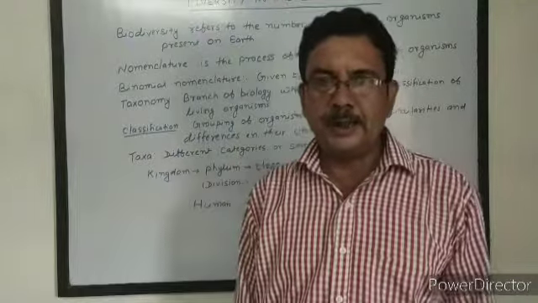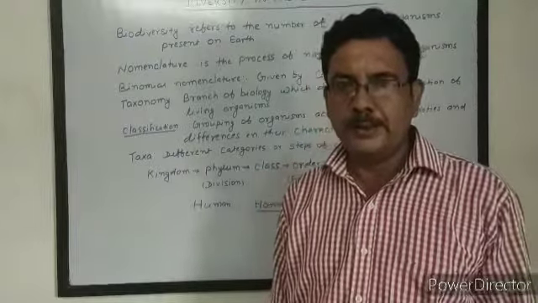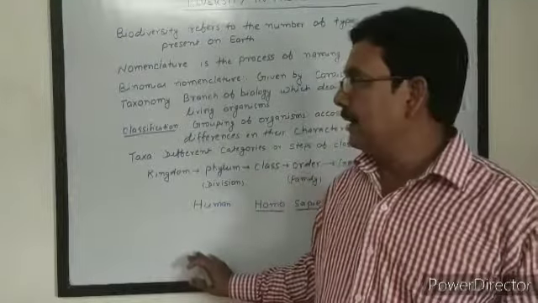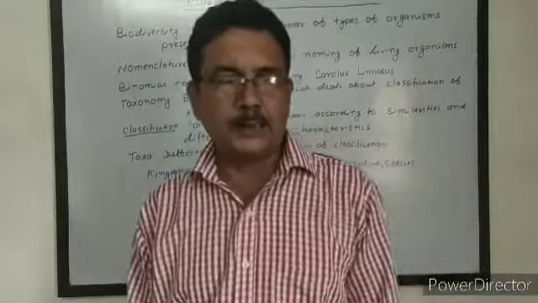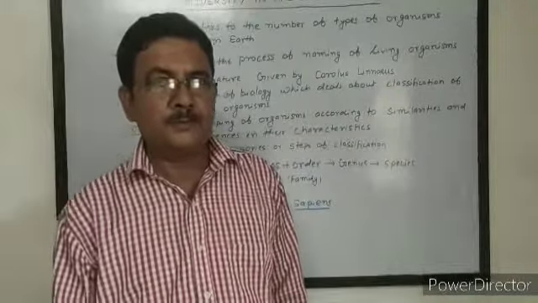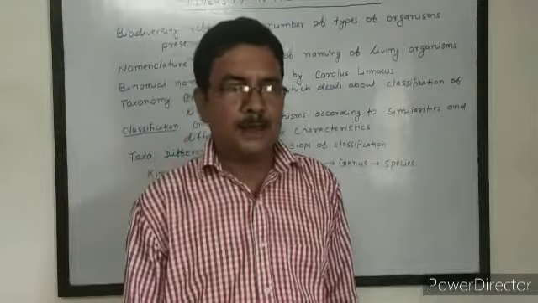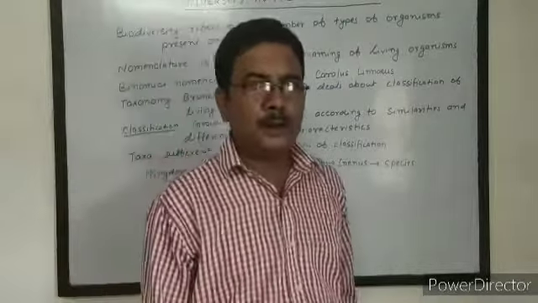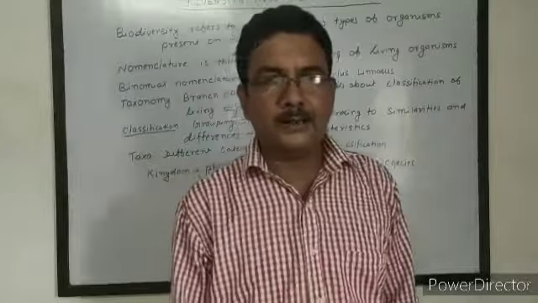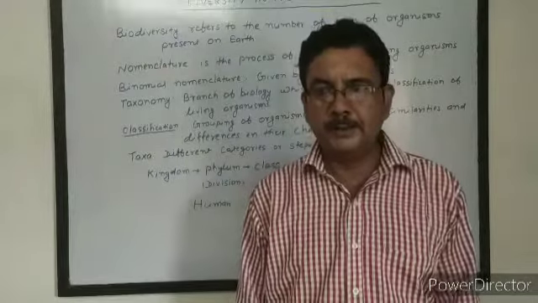It is given by R.H. Whittaker. R.H. Whittaker gave the 5 kingdom system of classification. These 5 kingdoms are the kingdoms of living organisms. All the living organisms are divided into 5 kingdoms.